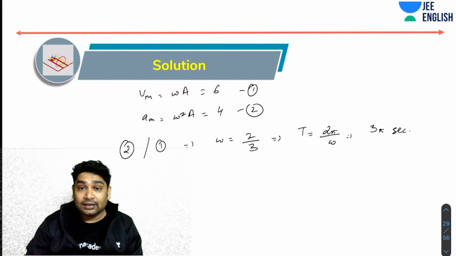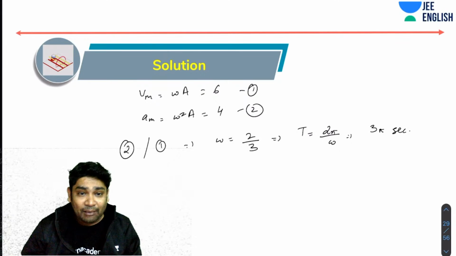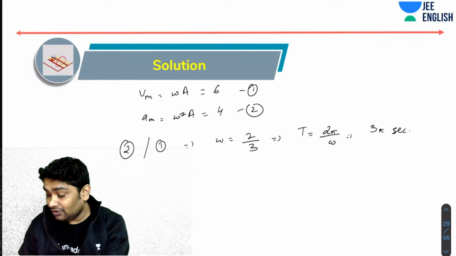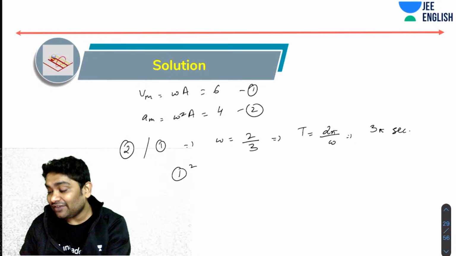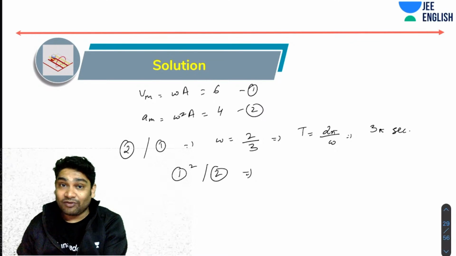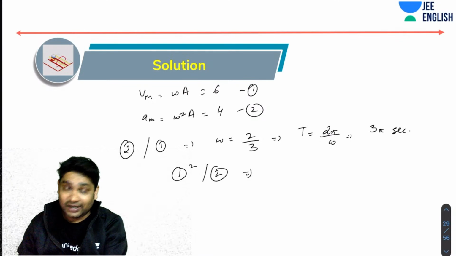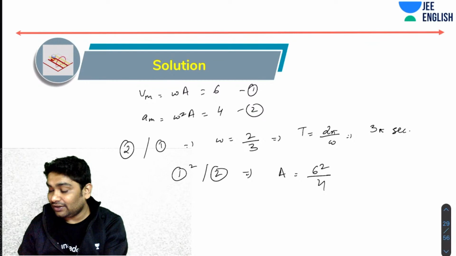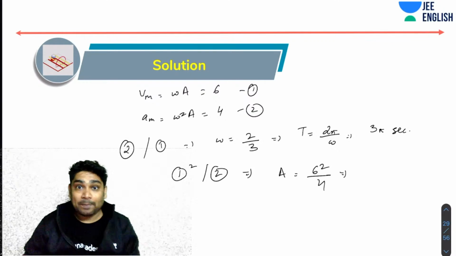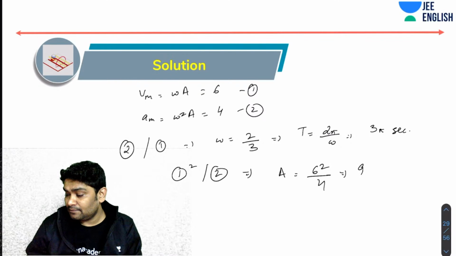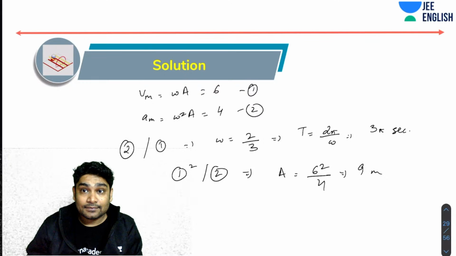So absolutely correct. Now, how about the amplitude? Amplitude is very, very easy to see. All you need to do is square the first equation divided by the second. If you square the first equation, you have omega square A square divided by omega square A, that'll be A. Equal to 6 square over 4. Correct? Okay, so that'll be 9.